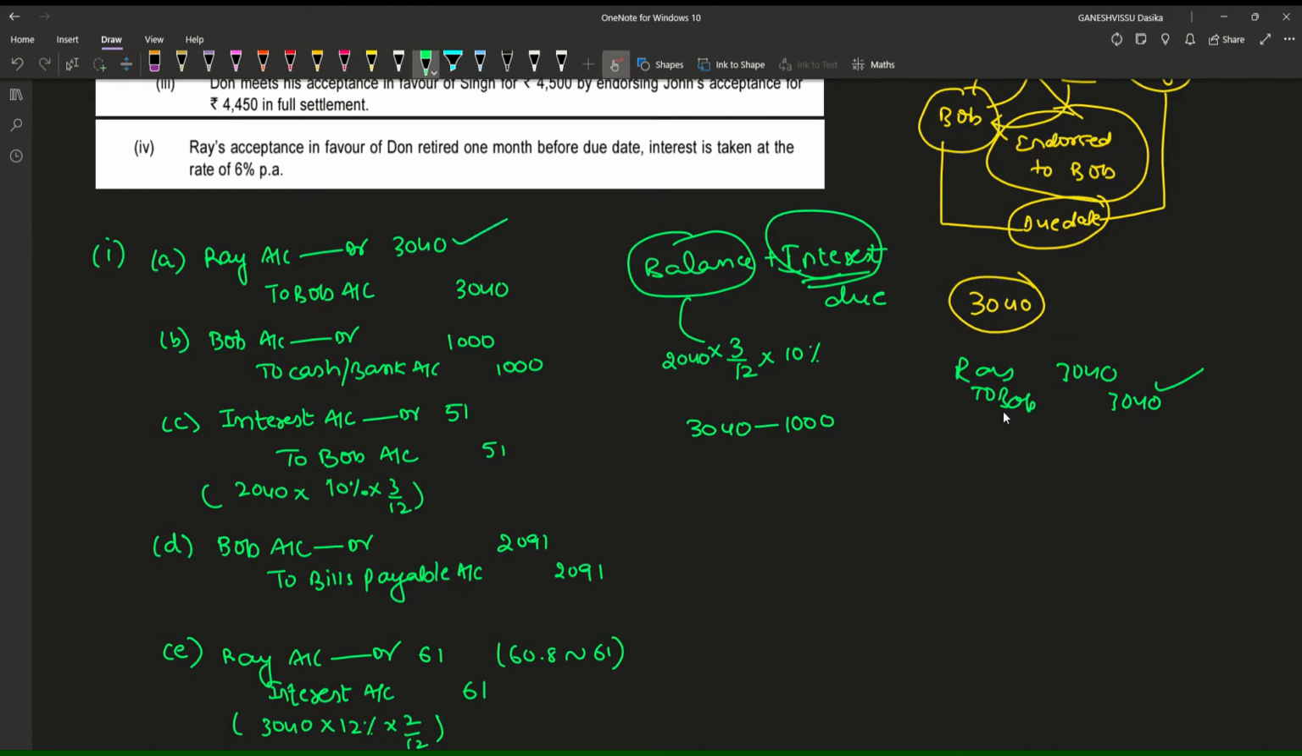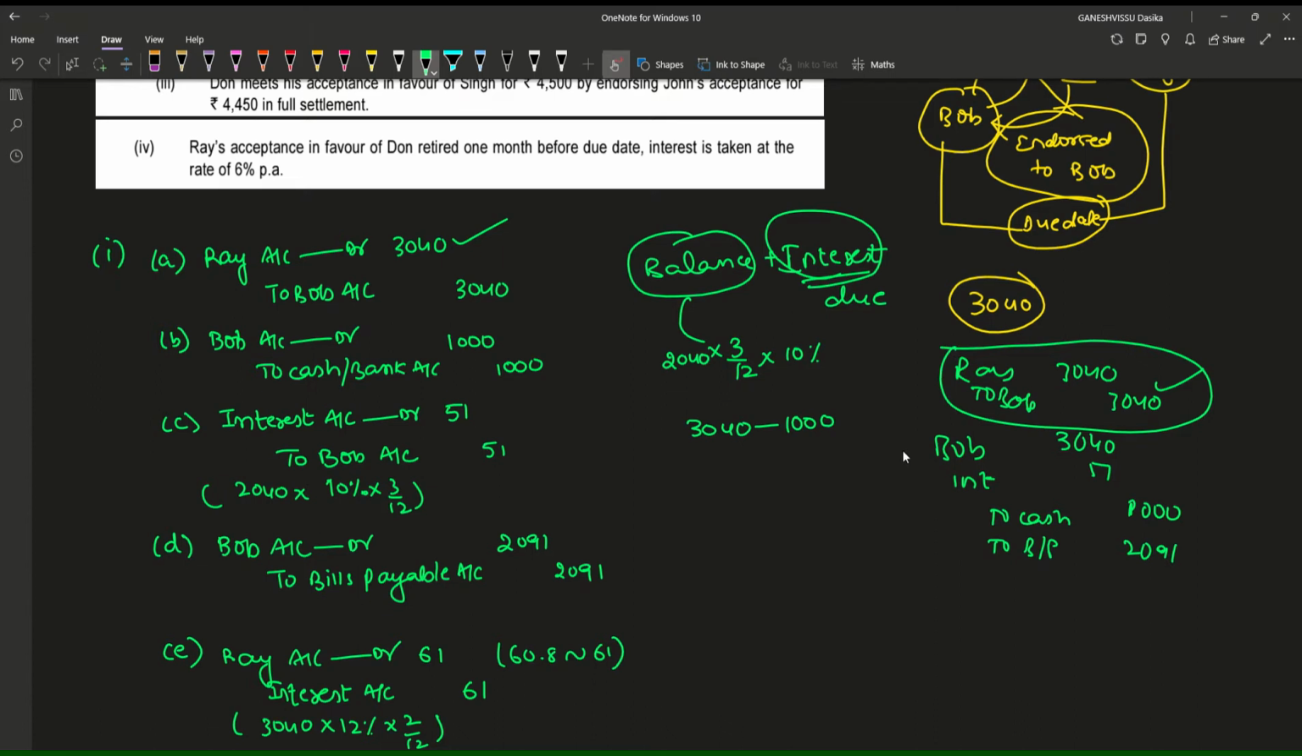Okay, Bob account debtor, interest account debtor to cash to bills payable. This is the entry which they have written. 3040, 51, 1000 rupees is payment by cash, 2091. Okay, this entry has been done.